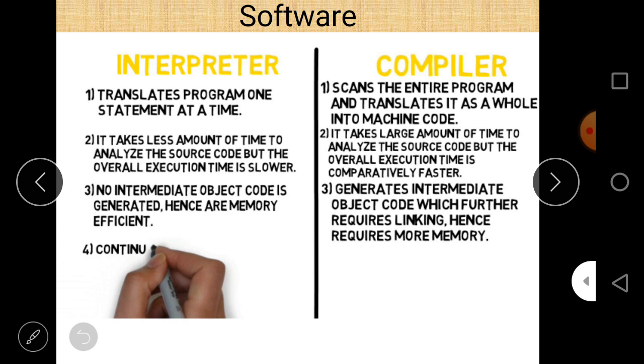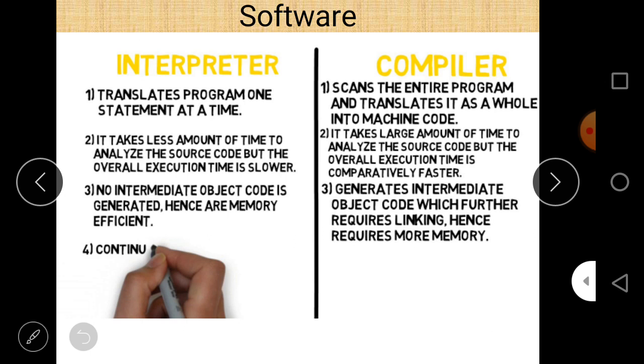And for the interpreter, it takes less time to analyze the source code, but the overall execution time is slower. But the compiler is much faster than the interpreter. It takes a large amount of time to analyze the source code, but the overall execution time is comparatively faster. So the execution time of the compiler is comparatively faster in comparison to the interpreter.